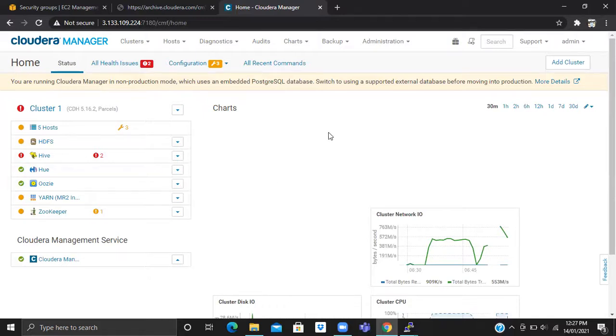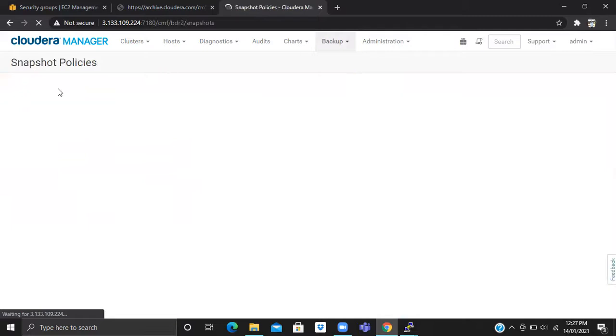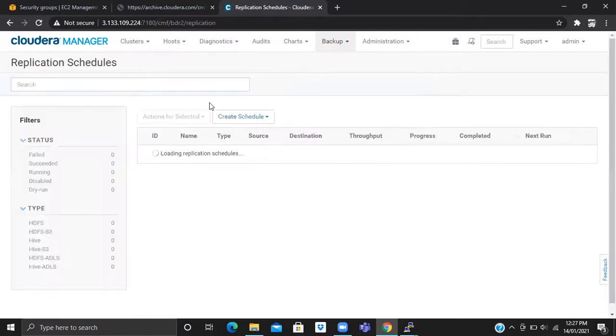Just click on backup. There is the replication schedule and snapshot policy, and also the peering option. You can make the replication policy over there. For this, you need an S3 connector.